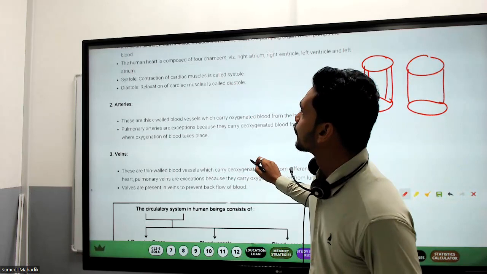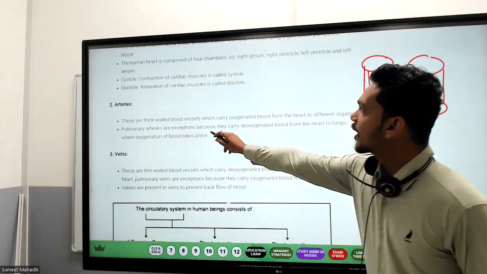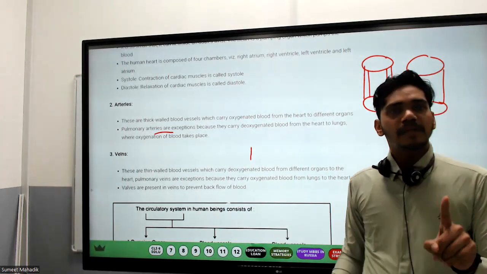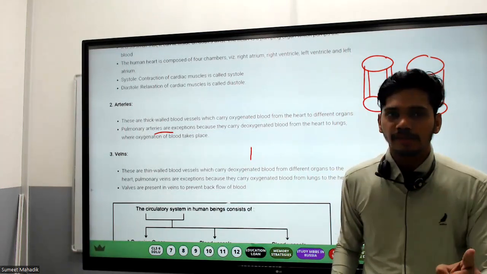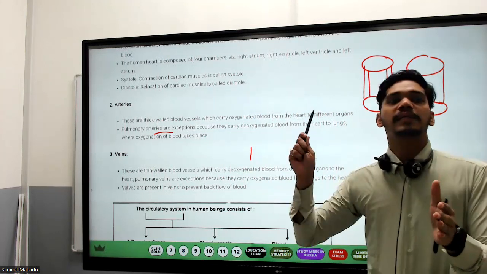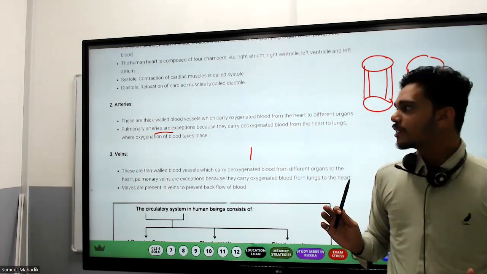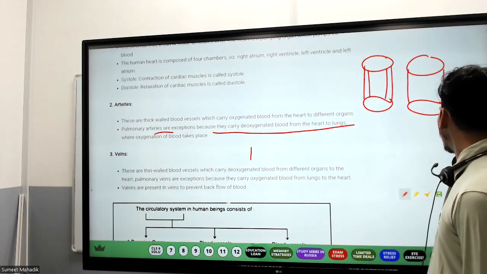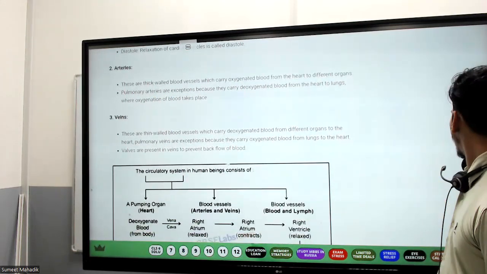Okay. So now pulmonary arteries are an exception. There are some exceptions. Pulmonary arteries. Why? Because these are the arteries which carry the deoxygenated blood from the atrium towards the lung for getting oxygen inside. So they carry deoxygenated blood from the heart to the lungs. Now, in case of veins, what are the veins according to you?